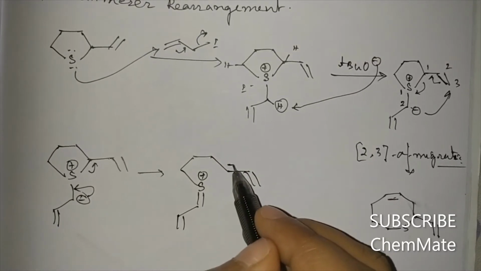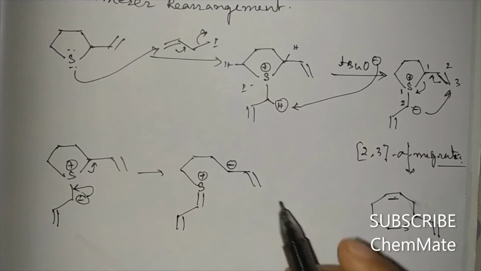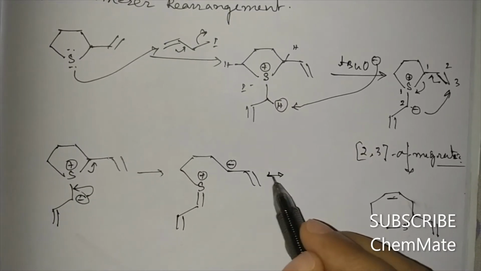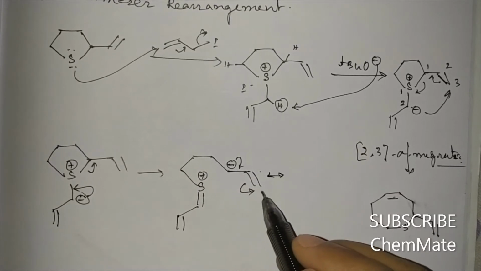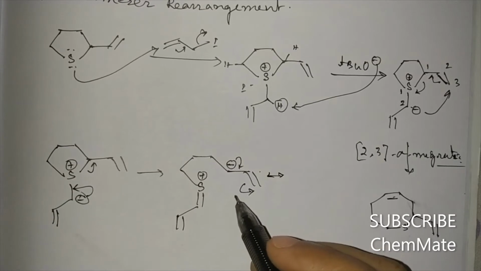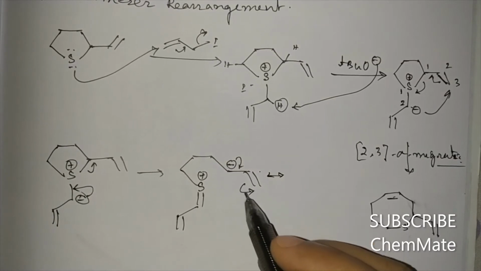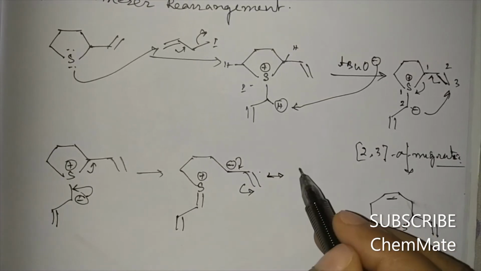Now this anion will undergo resonance because this is a 2-degree anion, and this is a 1-degree anion. So 1-degree carbanion is more stable than 2-degree, so the negative charge will preferentially come into this position.